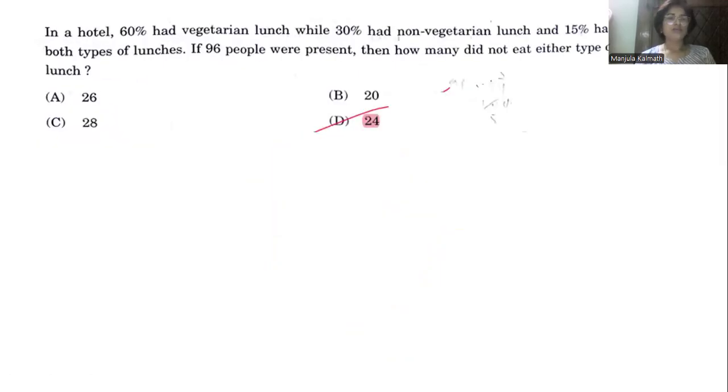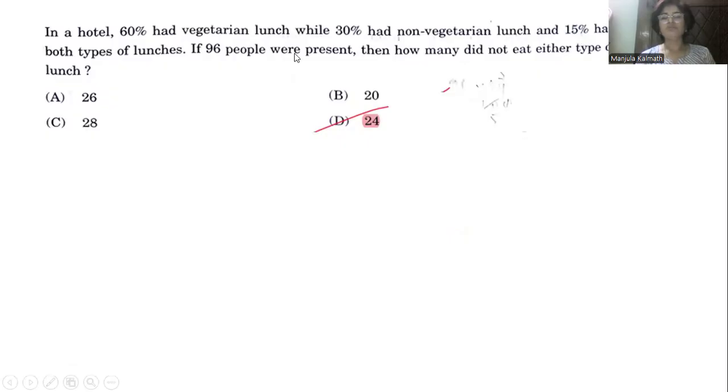The next question is: in a hotel, 60% had vegetarian lunch, while 30% had non-vegetarian lunch, and 15% had both types of lunches. If 96 people were present, then how many did not eat either type of lunch? So here we have vegetarians 60%, non-vegetarians 30%, and both 15%.